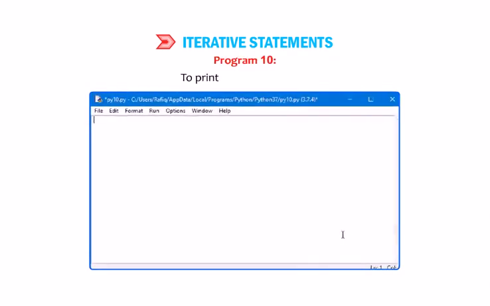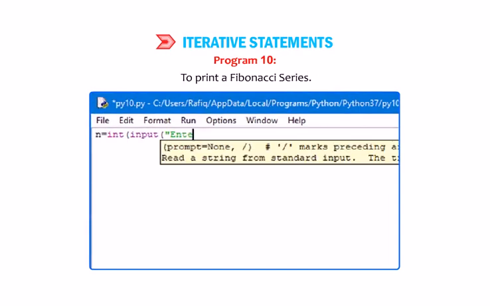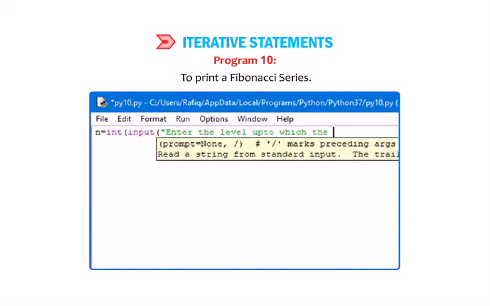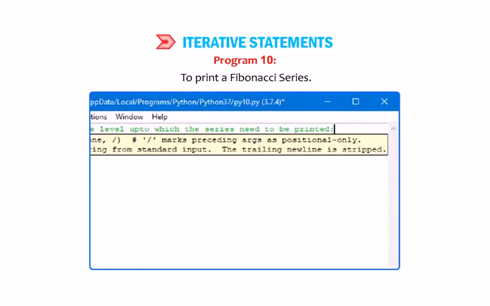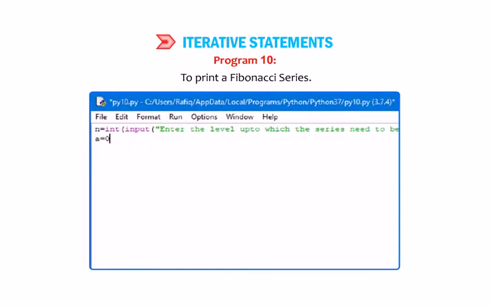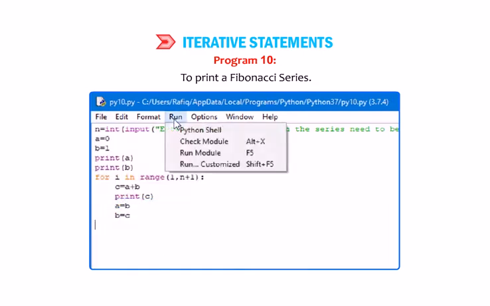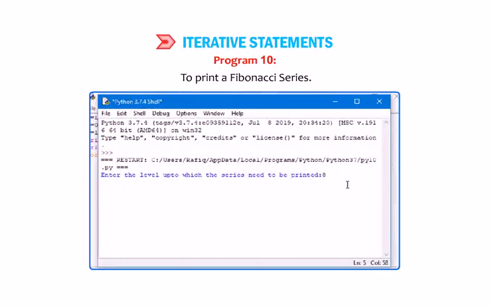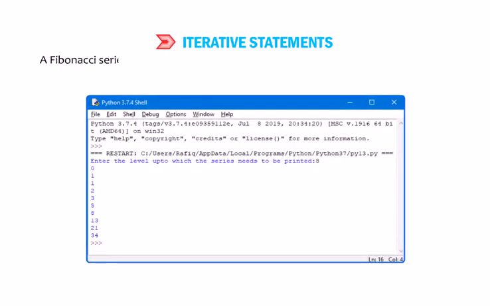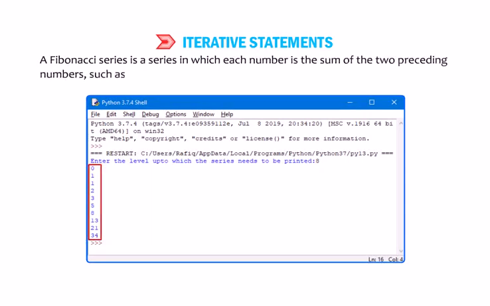Program 10. To print a Fibonacci series. A Fibonacci series is a series in which each number is the sum of the two preceding numbers, such as 0, 1, 1, 2, 3, 5, 8, etc.